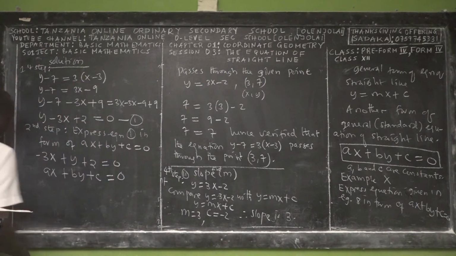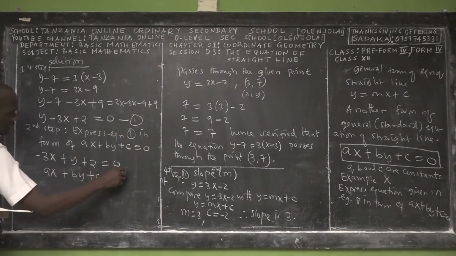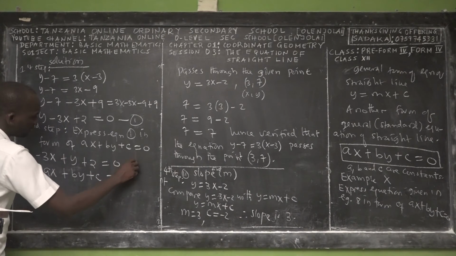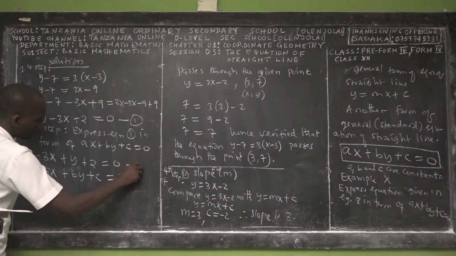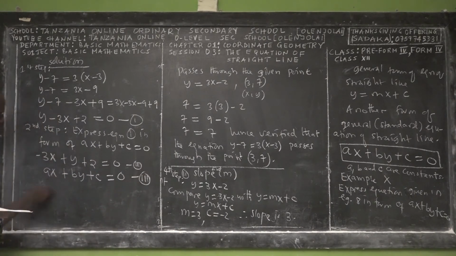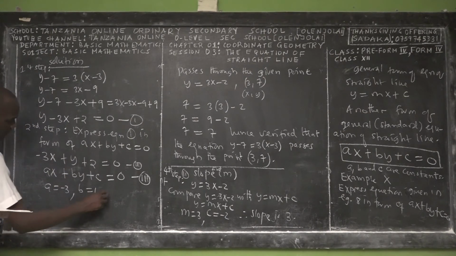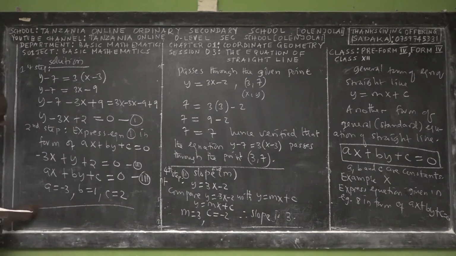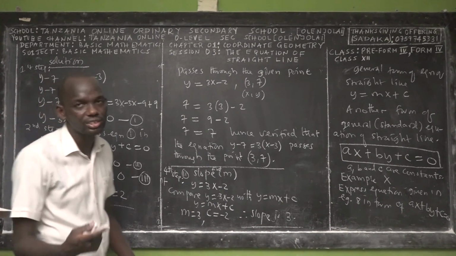So if you compare this equation, let's say it's equation 2, and this one is equation 3. If you've been asked, it means a is equal to -3, b is equal to 1, the coefficient of y is 1, and then c is equal to 2. That's all. And you can also express this in the previous form, then we get to the gradients.